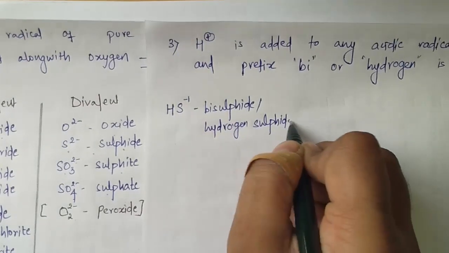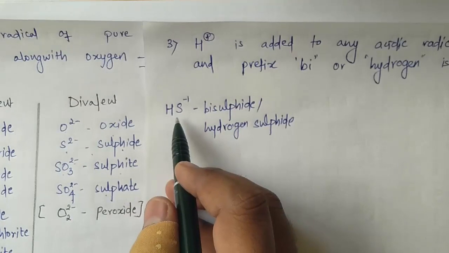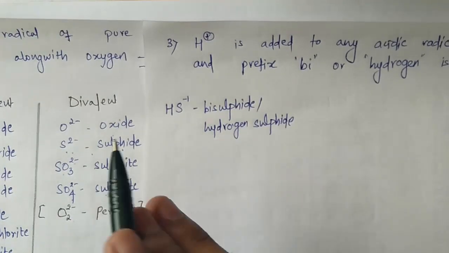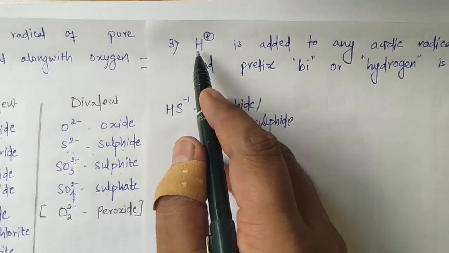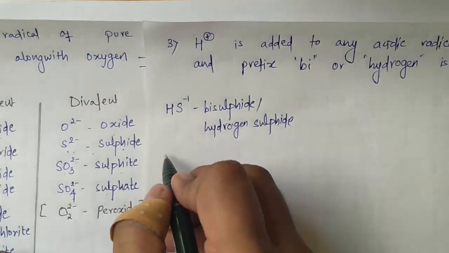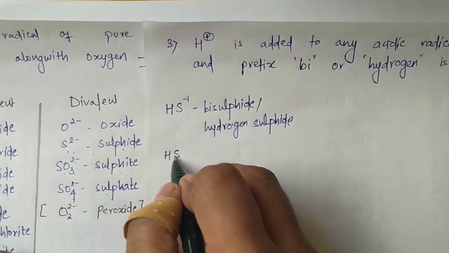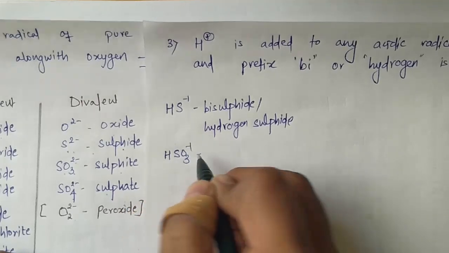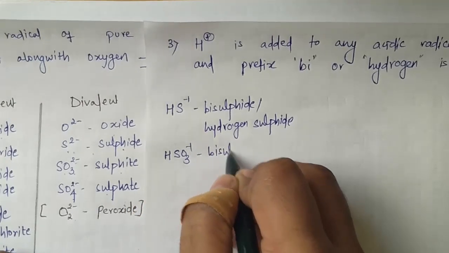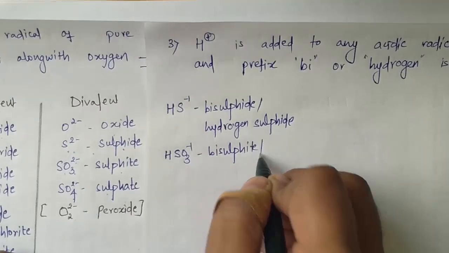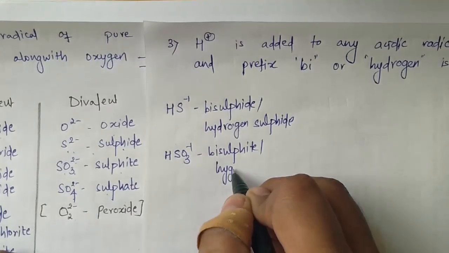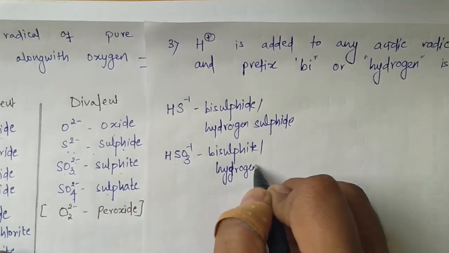See, its charge is reduced by 1. That means from minus 2 it is now minus 1, because we have added H plus. Similarly, when I add H plus to SO3 2 minus, it forms HSO3 minus 1. This will be called bisulfite or hydrogen sulfite.